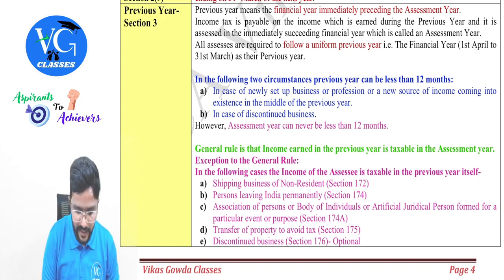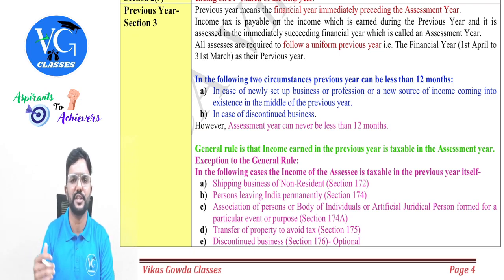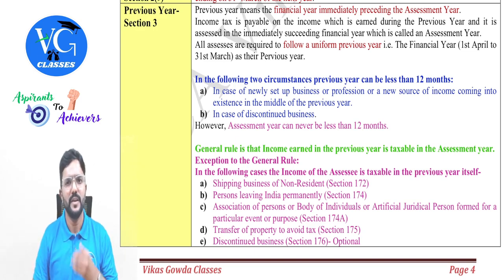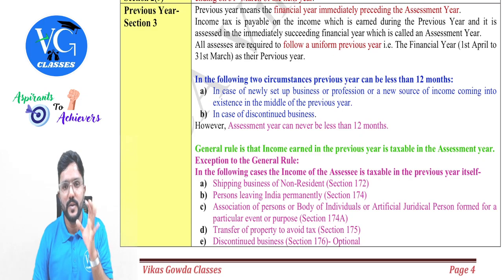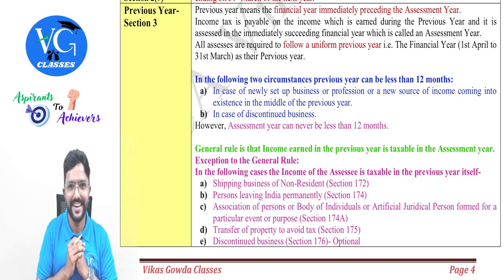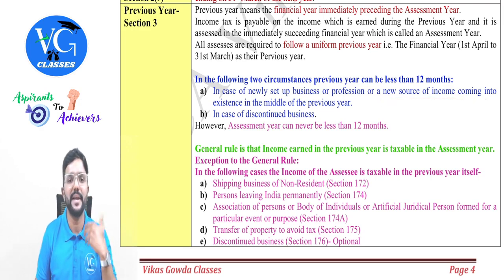Sir, when is it? I have given it here. In case of a newly set up business or profession, say I started my profession from 1st July of the previous year, and I started for the first time. So in that case, what would be my first previous year, guys? From 1st July to 31st March. Correct? Yes, sir.